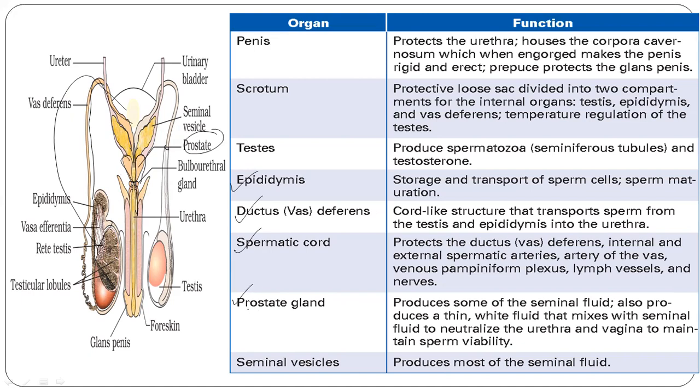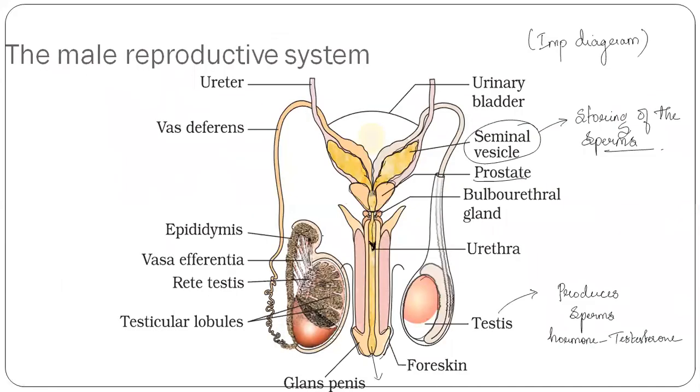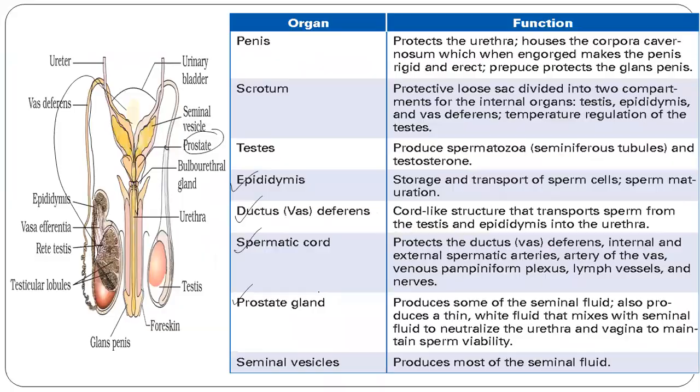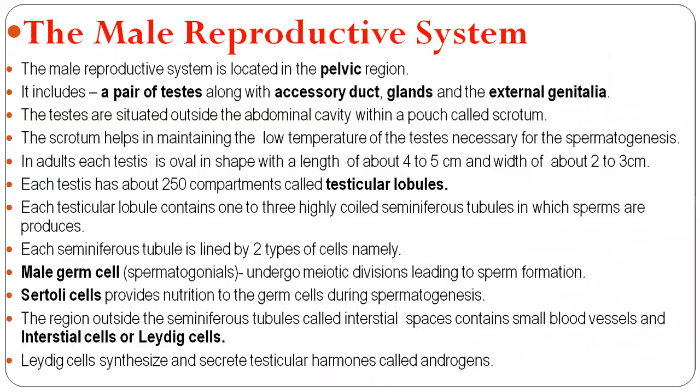Let's come to seminal vesicle. Seminal vesicle produces most of the seminal fluid. So this is an important diagram, and the parts of the male reproductive system are very important. If it is asked to draw and explain the male reproductive system, then you have to explain all these parts: the seminal vesicle, prostate gland, bulbourethral gland, urethra, testis, epididymis, vas deferens. You need to explain it.